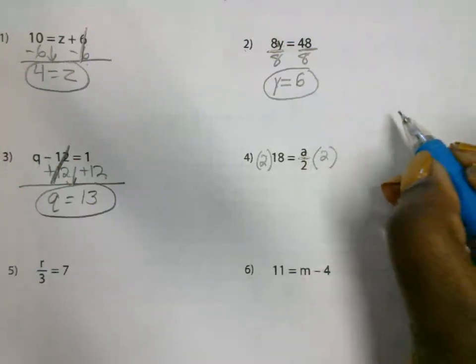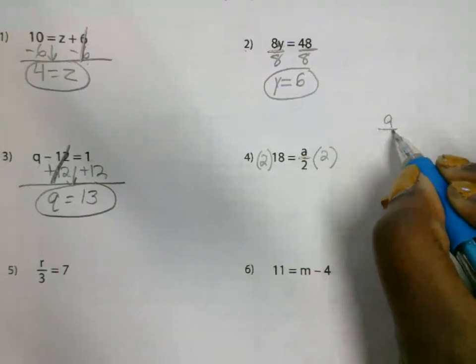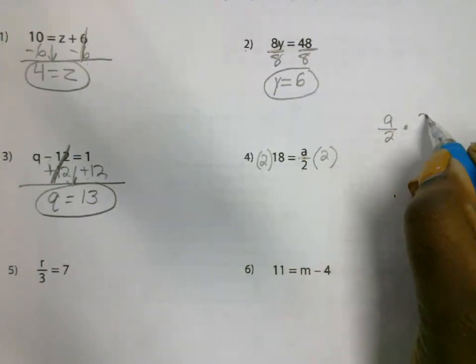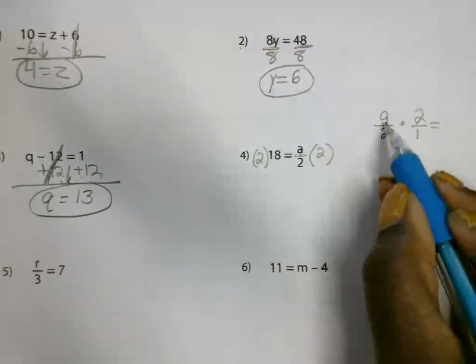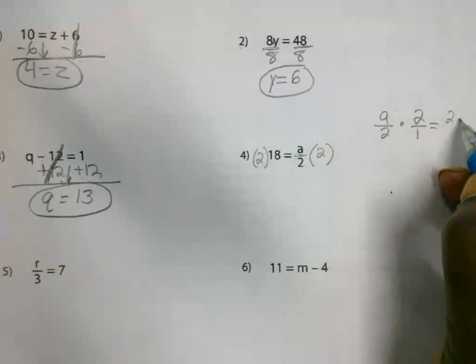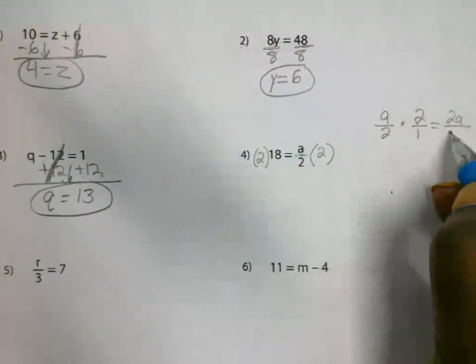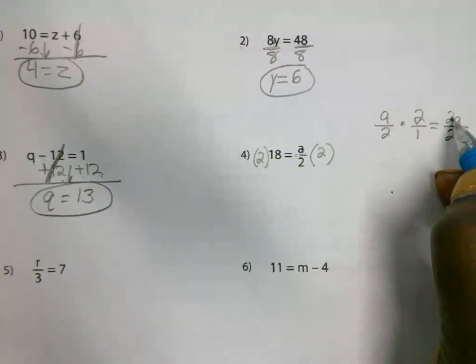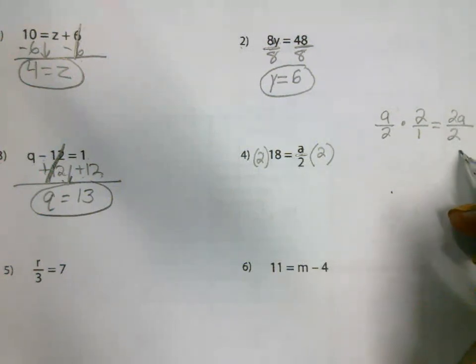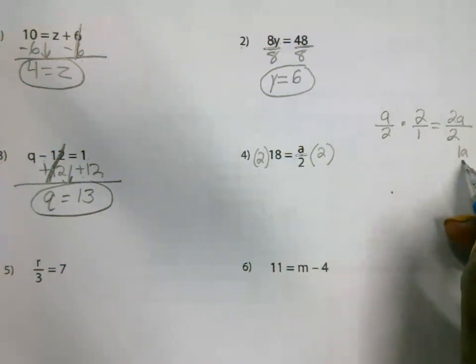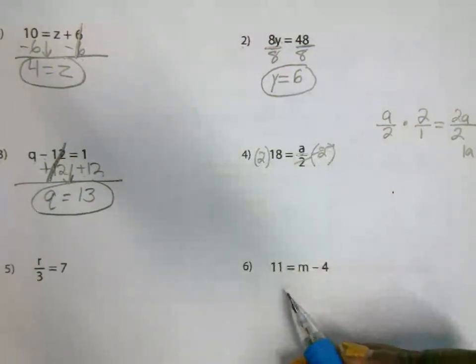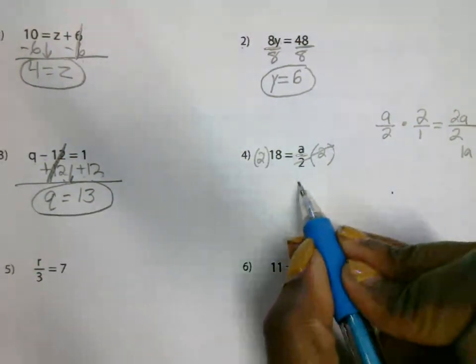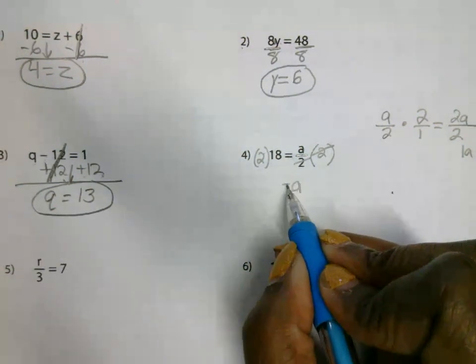How does this cancel out, Ms. Reyes? I need to see that. I don't understand what that looks like. You make 2 into a fraction by putting a 1 under it. This is going to give you 2a on the top. On the bottom, this gives you 2. 2 divided by 2 is 1a, or just a. So this is always going to cancel out when you multiply or do the inverse there. So we're left with a on this side.